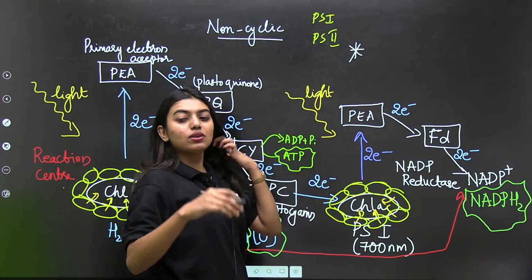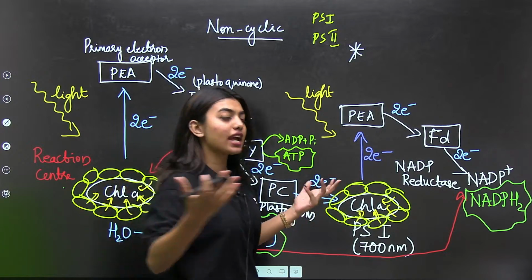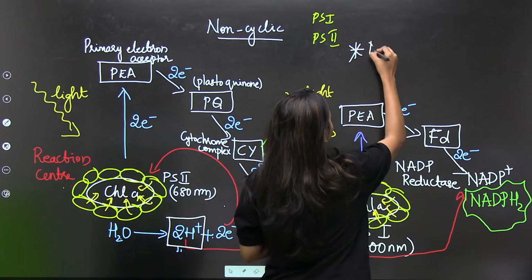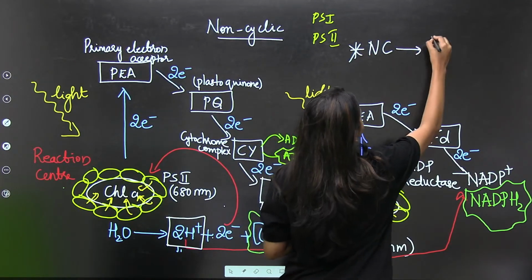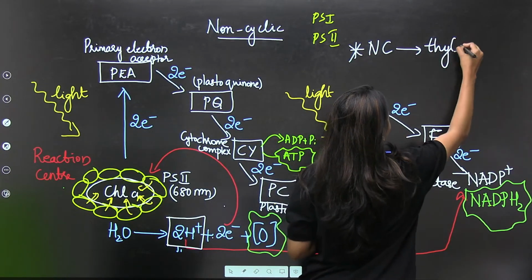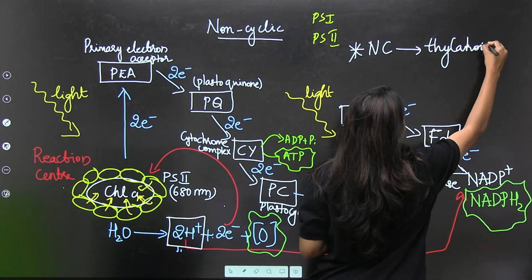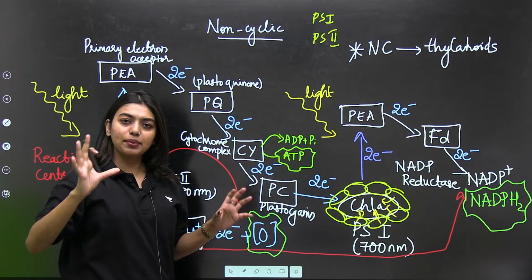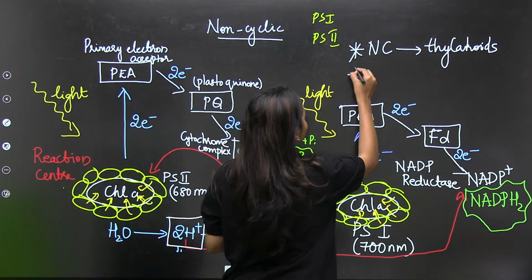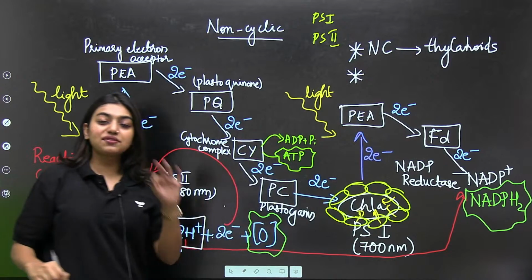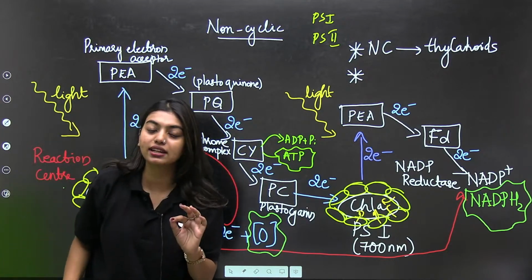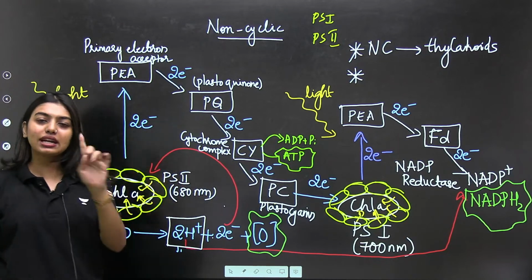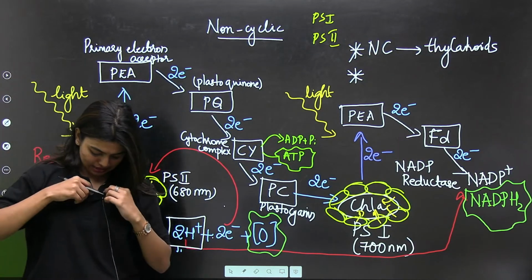Yes. Okay. Now, the site of reaction, where all these reactions are happening. So, our non-cyclic reaction, I'll put NC, students, is happening in the thylakoids. Non-cyclic reaction is happening in the thylakoids. Then what do we have? Students, very, very important: why is it called non-cyclic reaction? It is because the electron is not going back to photosystem 2. That is why it's called non-cyclic.